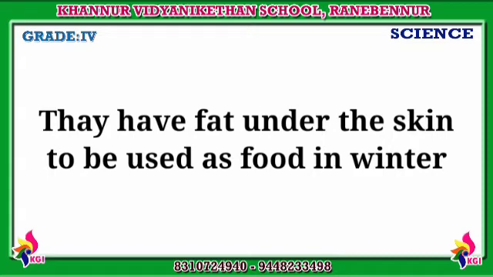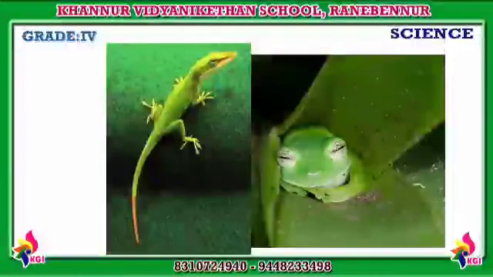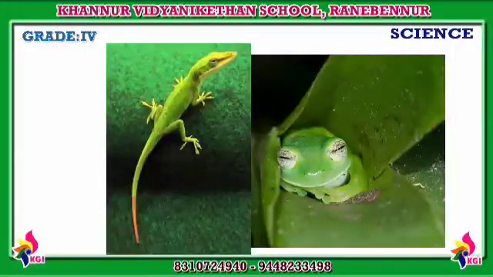Okay, some animals like lizards and frogs sleep for several months to protect themselves from the cold. See these lizards and frogs, what they will do: to go away from the cold condition, or to protect themselves from the cold condition, they sleep for several months.